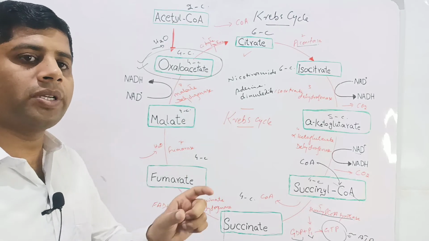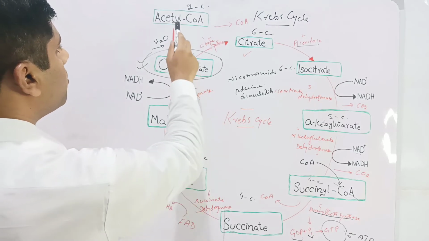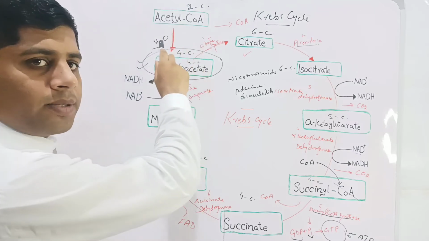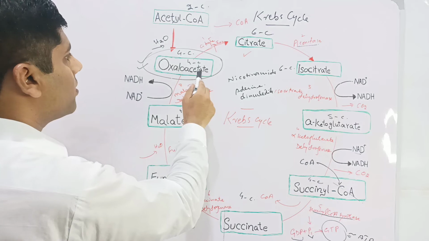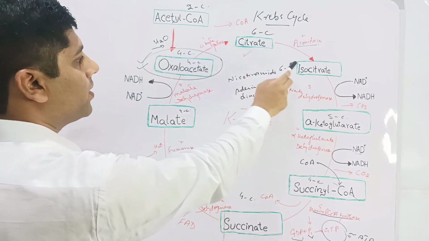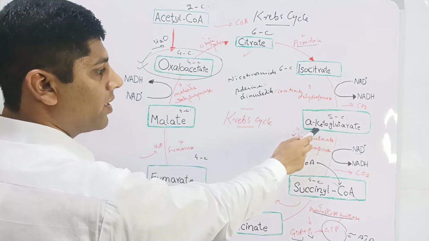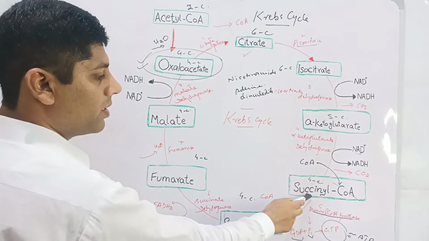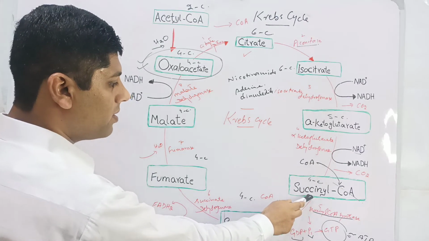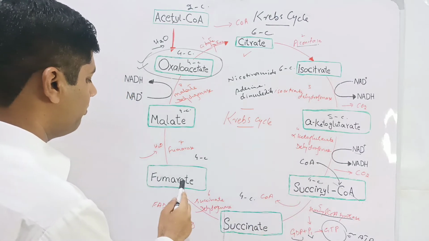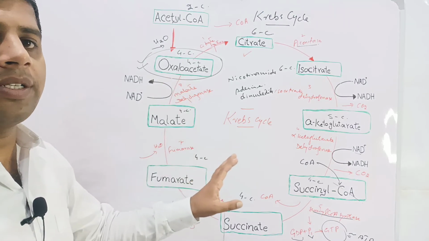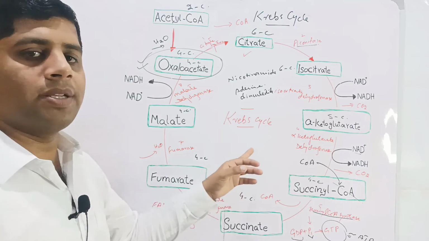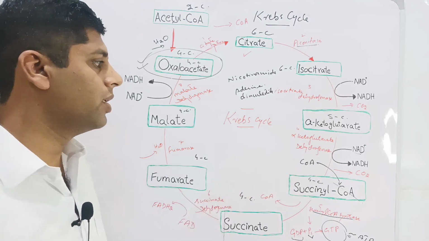A brief molecular review: the acetyl coenzyme A coming from the glycolysis pathway or pyruvate oxidation combines with the oxaloacetate to form citrate, which is converted into isocitrate, then alpha ketoglutarate, then succinyl coenzyme A, converted into succinate, fumarate, malate, and then oxaloacetate. These are all 8 steps. At each step, an enzyme works for the conversion to the next step.